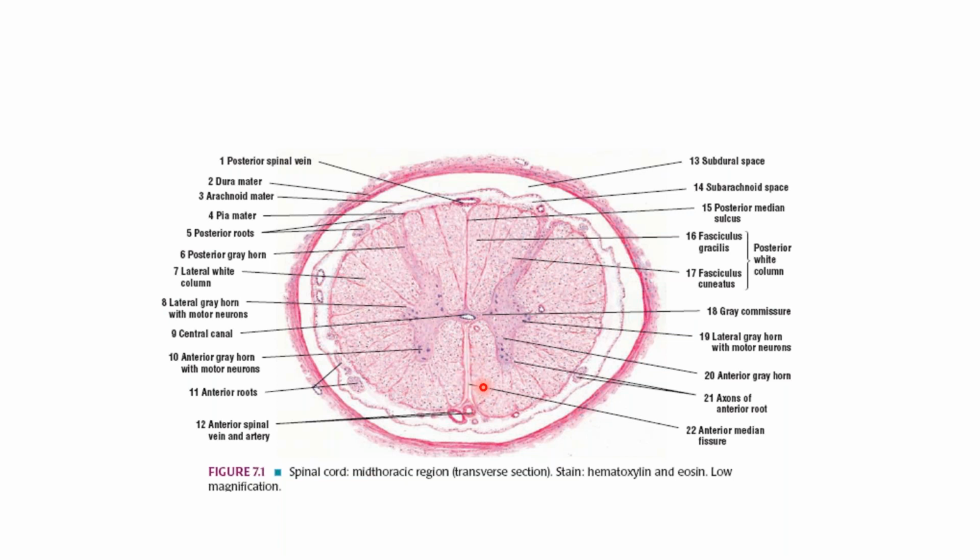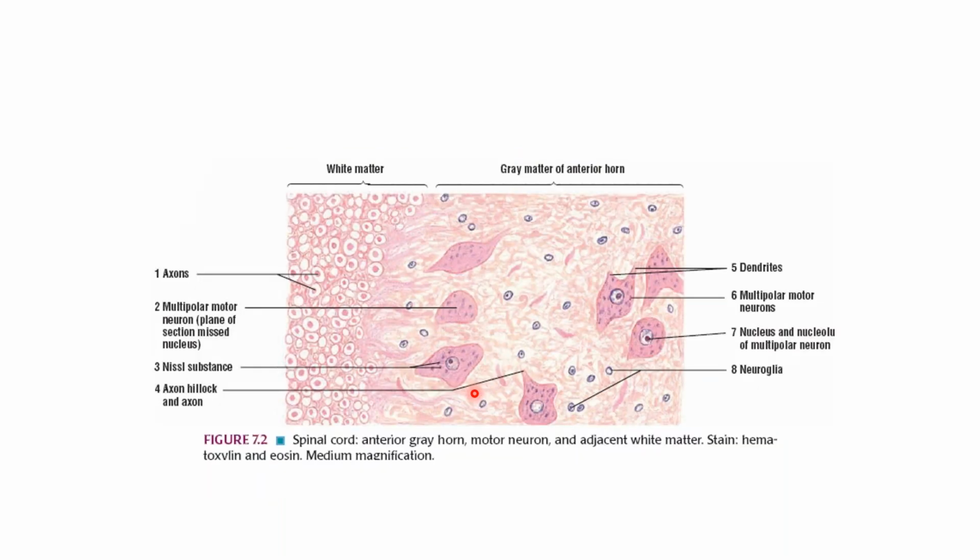As we go up in the cervical region, there are cervical enlargements, and in the lumbar region we have the lumbar enlargements of the gray matter. So, white matter and gray matter of the anterior horn, which has multipolar motor neurons, and these are the nuclei of the neuroglia.